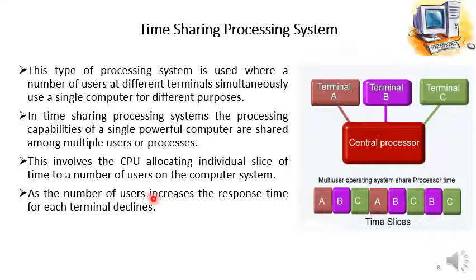As the number of users increases, the response time of each terminal declines. It is very clear from this diagram that if there are 6 terminals instead of 3, then terminal A, after utilizing its time slice, will have to wait for 5 other terminals to utilize their time, and then its turn will come again. That's why they say that as the number of users increases, the response time of each terminal declines.